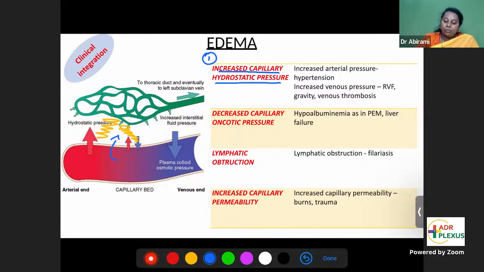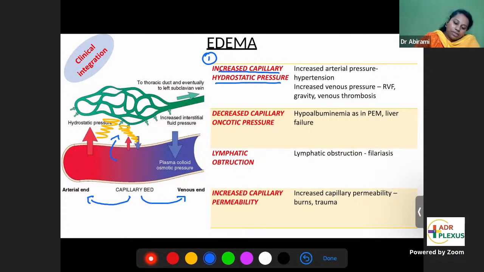What are the clinical conditions where you can have increased capillary hydrostatic pressure? On one side, capillaries are connected to the arteries. On the other side, capillaries are connected to the veins. So whenever there is an increase in arterial pressure or increase in venous pressure, that can increase the capillary pressure.